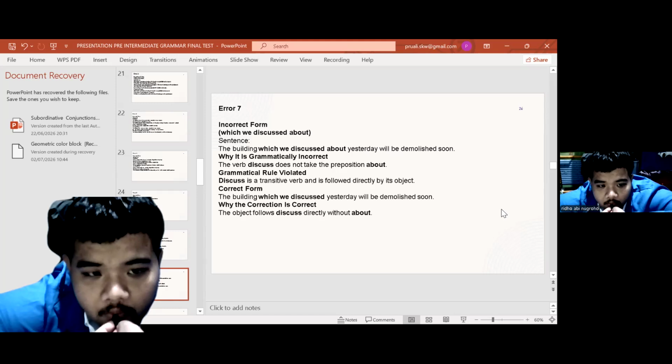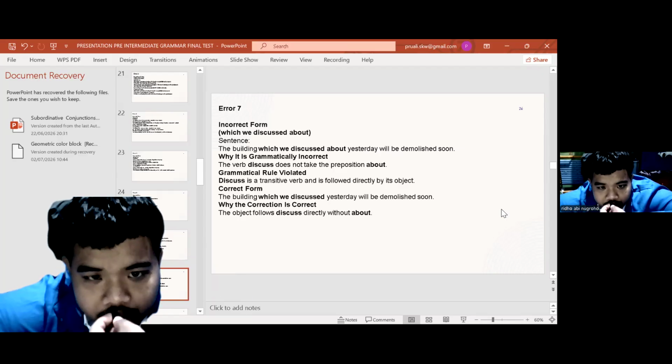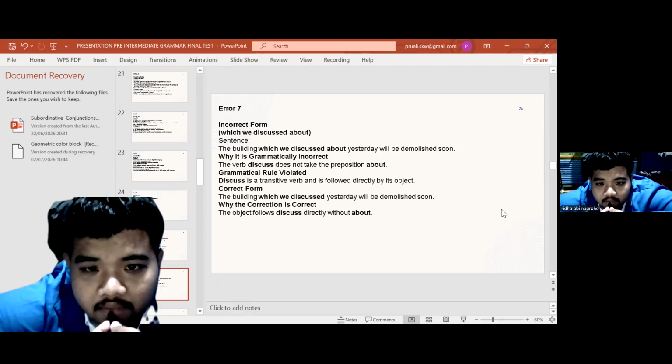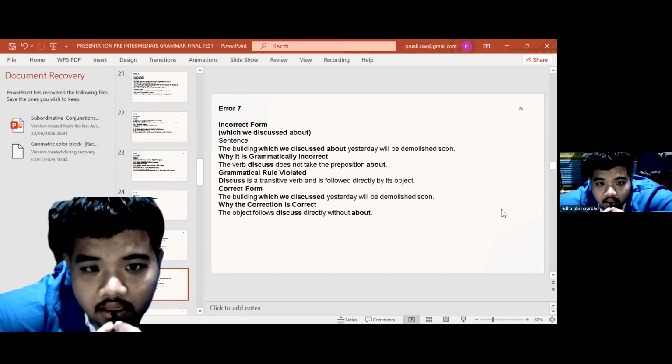Incorrect word form: which we discussed about. Sentence: The building which we discussed about yesterday will be demolished soon. What is grammatically incorrect? The verb discuss does not take the preposition about.